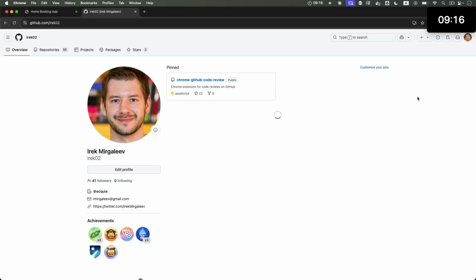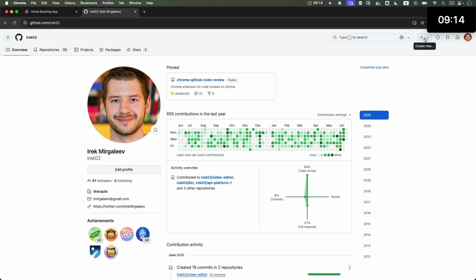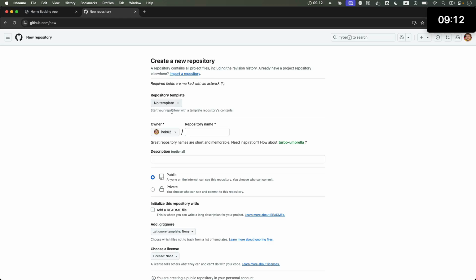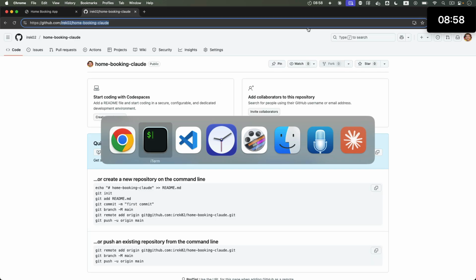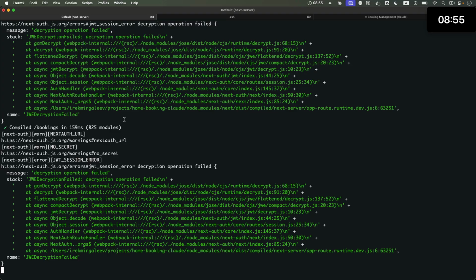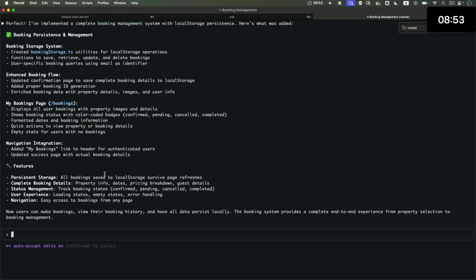Now let's go to GitHub and initiate the repository real quick. Create new repository. We'll call this home booking with Claude. Create, and let's use AI to connect this to the repository.